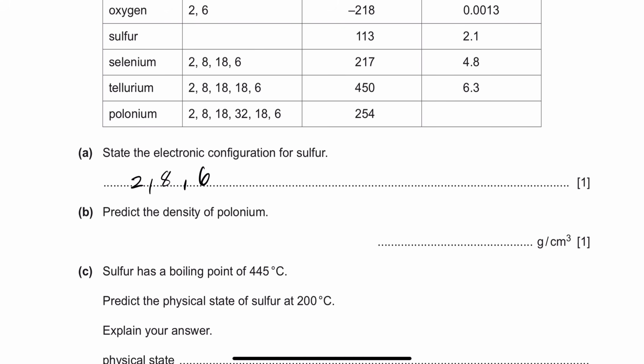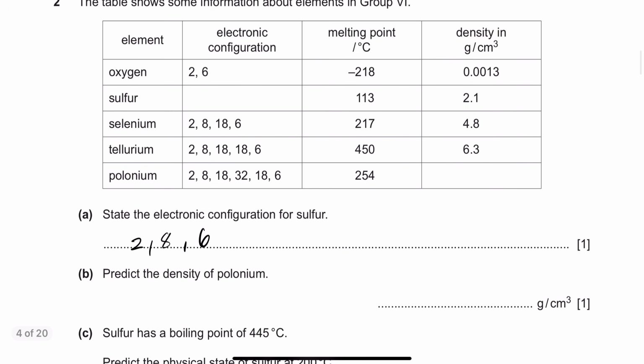So 2, 8, 6, 16 electrons are complete. Now it says predict the density of polonium. So it's asking you to predict it. If they are asking you to predict something or to suggest something, a suggestion is actually your concepts that you've learned all the way, and now you're going to suggest something on the basis of that. Prediction is they'll give you the hints and you'll have to predict it.